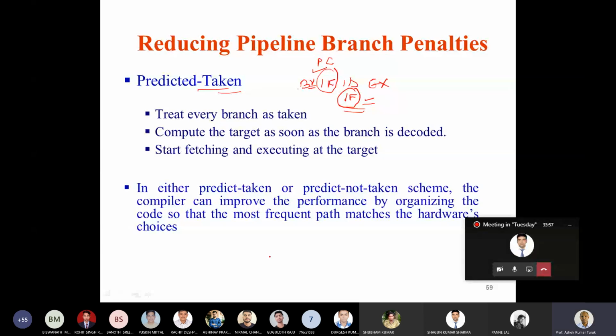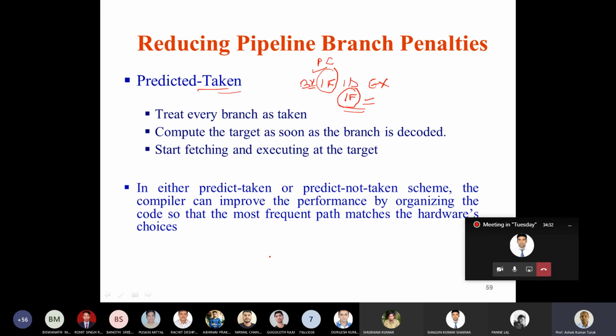In either the predicted taken or predicted not taken scheme, the compiler can improve the performance by organizing the code so that the most frequent path matches the hardware choice. Suppose the hardware says predict taken or predict not taken. The compiler can rearrange the code such that most of the time the branch will go in the direction of predicted taken, or in the direction of predicted not taken.